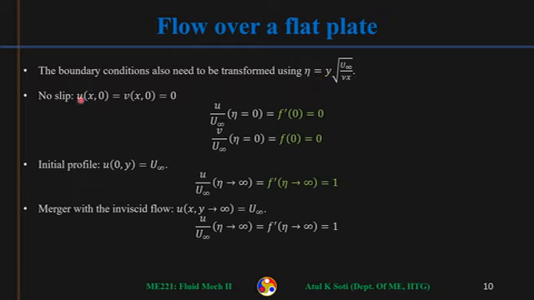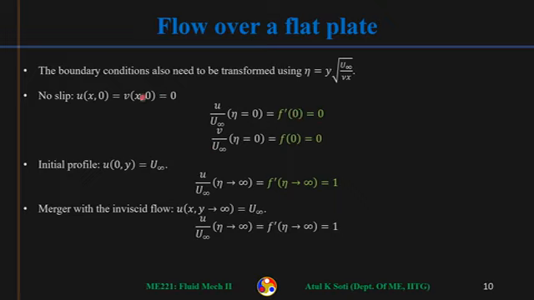So what about non-dimensional u, u by u infinity? If u is 0, u by u infinity will also be 0. And u by u infinity was simply f prime of eta. So f prime at eta equal to 0 should be 0.